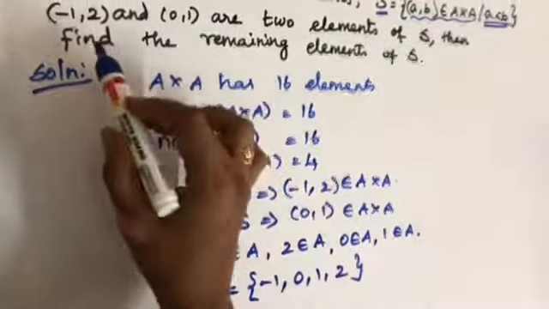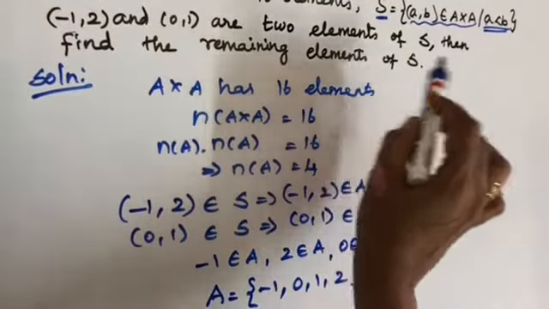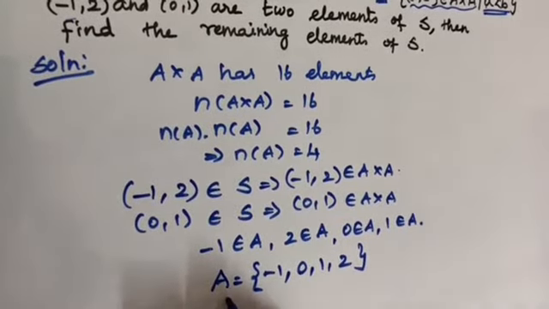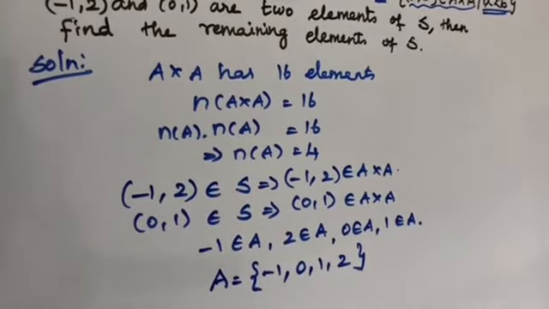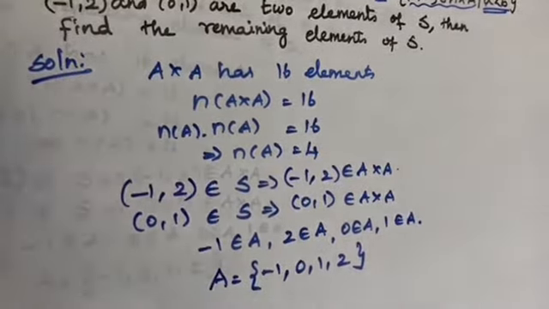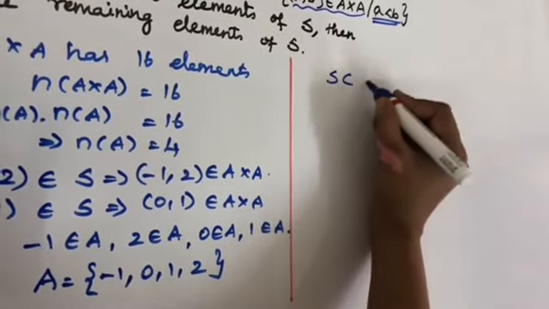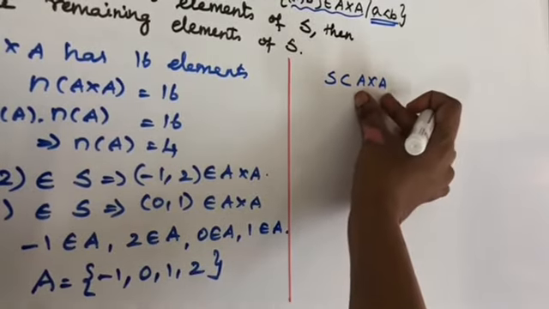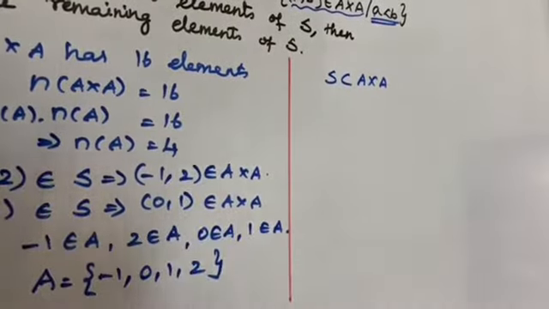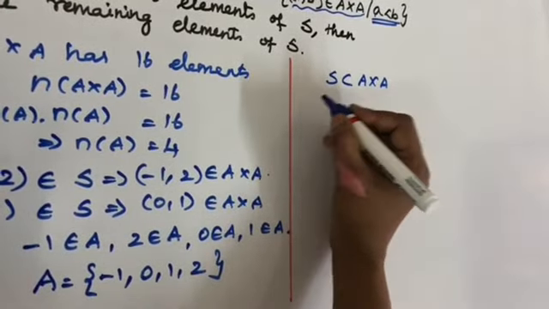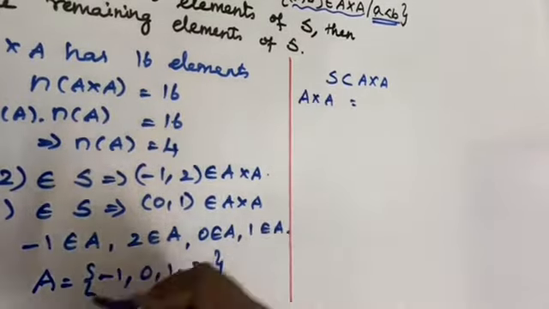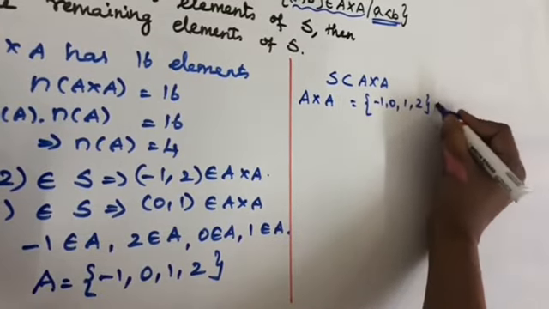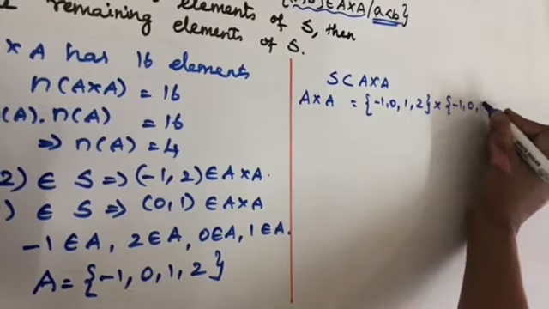Now in the question it's given that we have to find the remaining elements of S. We found the elements of the set A, and now we have to find the elements of the set S. But S is a subset of A cross A. So first we have to find the elements of the set A cross A, then we have to find the elements of S. A cross A is the set {-1, 0, 1, 2} product again {-1, 0, 1, 2}.